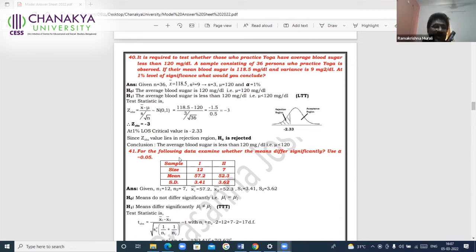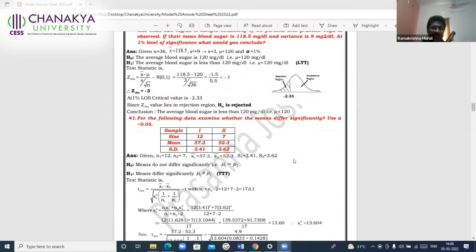Sir, what happens if by chance, instead of writing s here, I write sigma? Nothing will happen. Maximum you may lose 1 mark. Or at the beginning, you may get complete marks, but if your score is more than 95, it will go for another valuation. It will go for the review. There definitely you will lose 1 mark. Be careful. It is very, very easy to identify. If it is given for the sample, it is s. If it is given for the population, it is sigma. That is the way you identify.